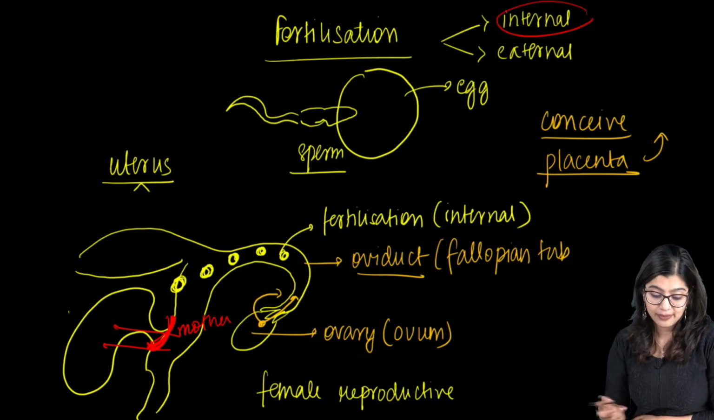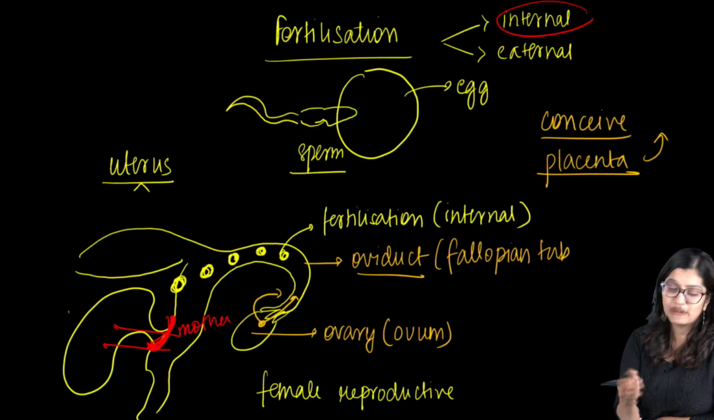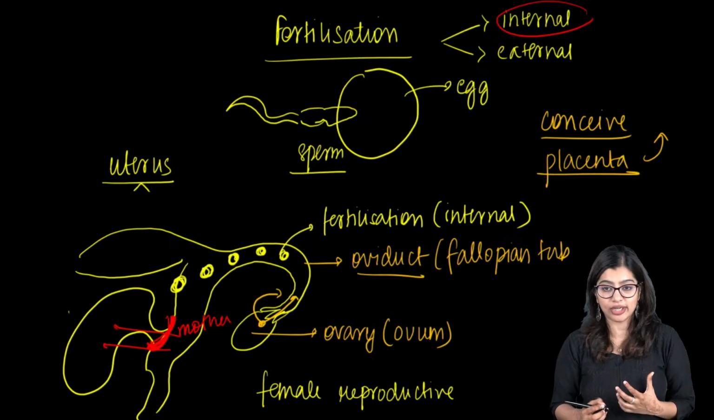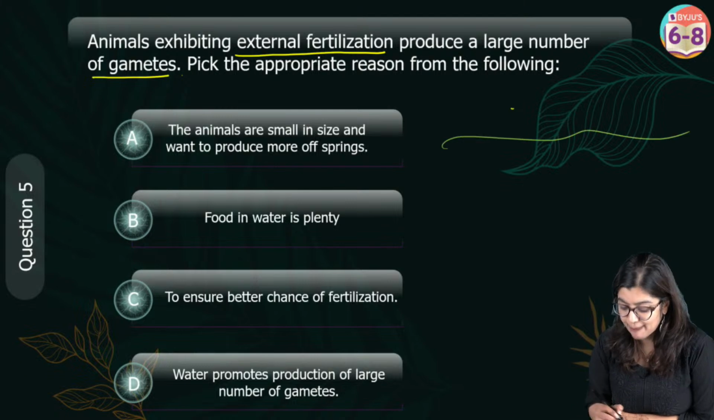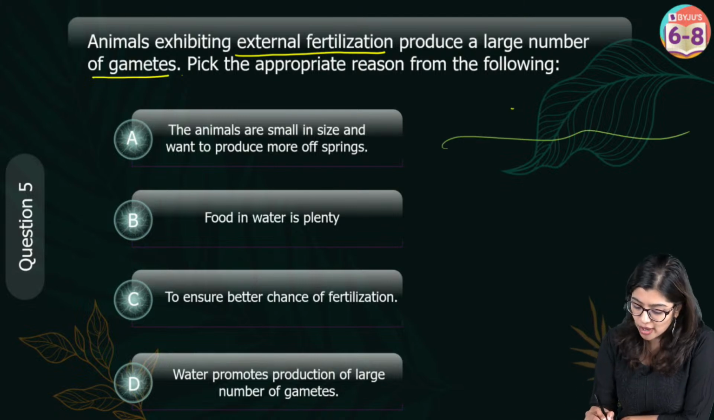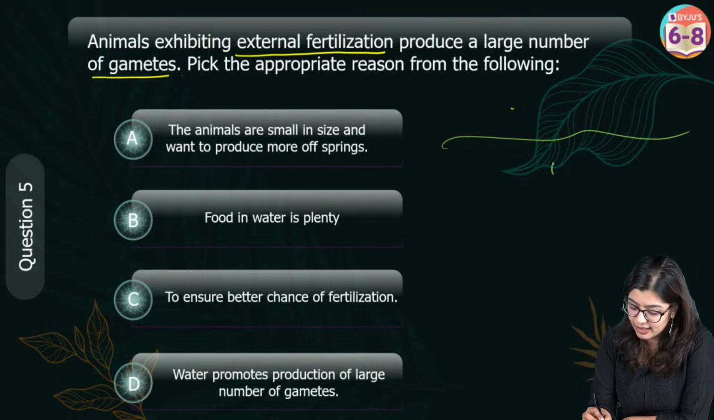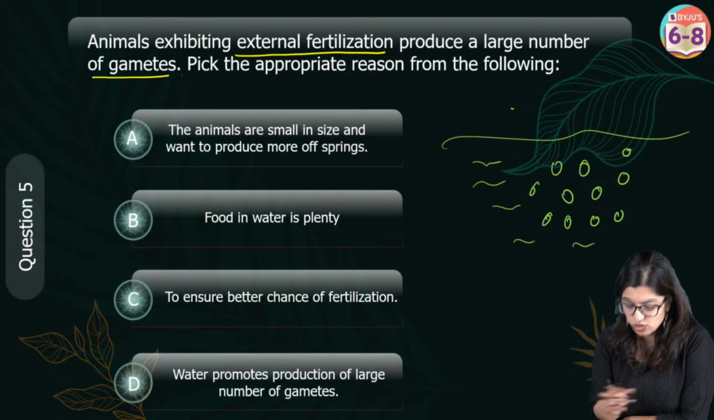What about external? External fertilization is when, like in frogs, the fertilization process is not happening within the body, but outside the body. So this happens in water, right? So in water what will happen? The eggs are laid in large numbers. A large amount of eggs will be produced. Similarly, a large amount of sperm will also be released.